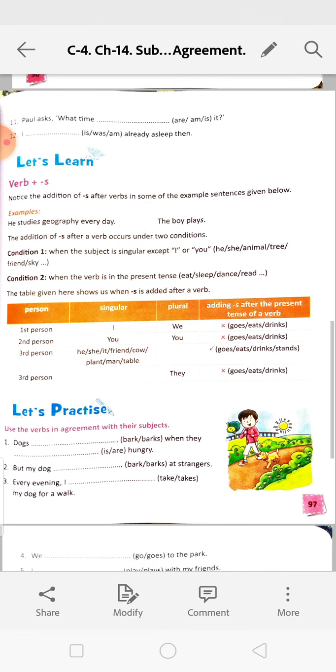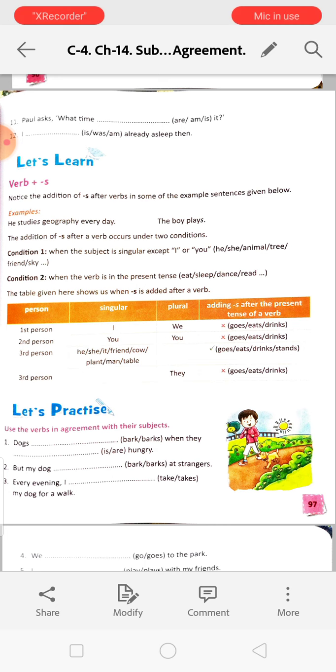Next. So first person means who is talking. Now I am talking, I am the first person. We are learning because along with me you also are learning now. So it will be drink. We also, it will be drink, eat, go. Okay. Second person you. We will not add s with these two things. I, we, you. We will not add s or es with the verbs.